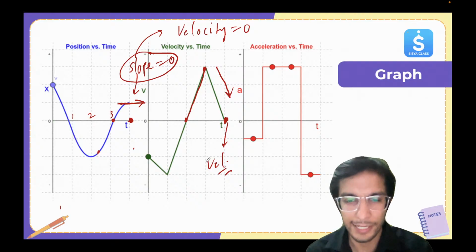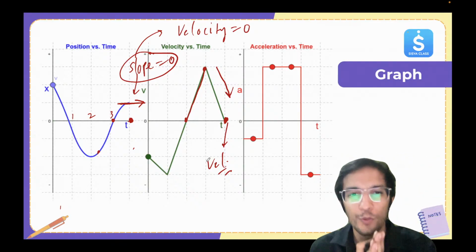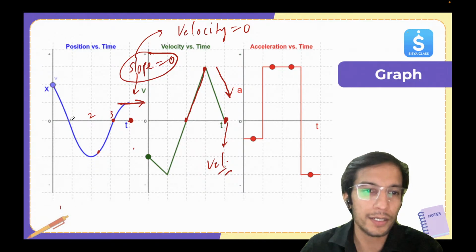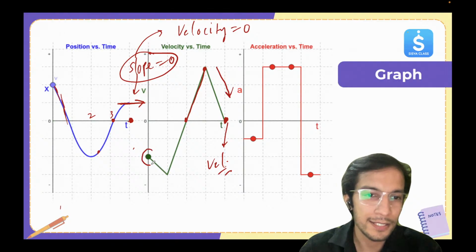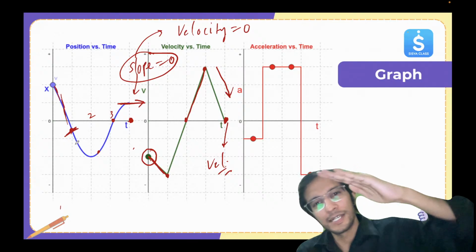So I hope this is clear. Getting it? Now, look at the first part. Okay, from 0, 1 to 2. What is happening? Here you can see the slope is again increasing in the first part, to this point. Initially, the slope was this, then the slope is becoming steeper. So here you can see the slope is negative, but the magnitude is increasing. Okay, so when it reached the first point here, at this point, it starts to curve downward.